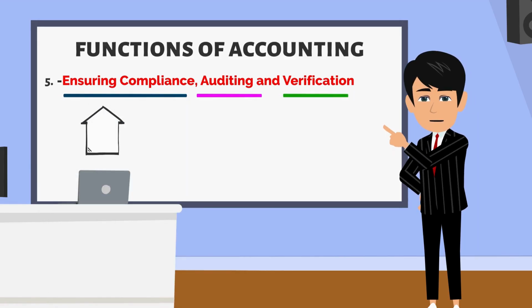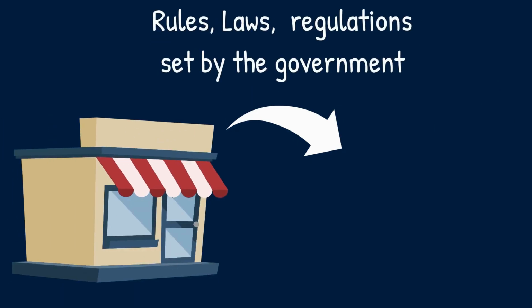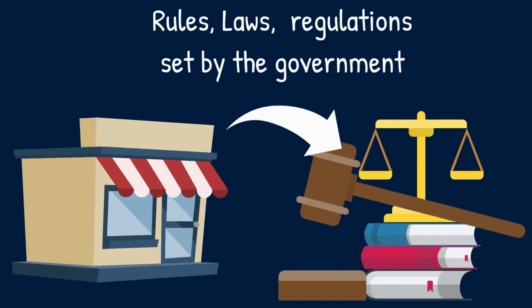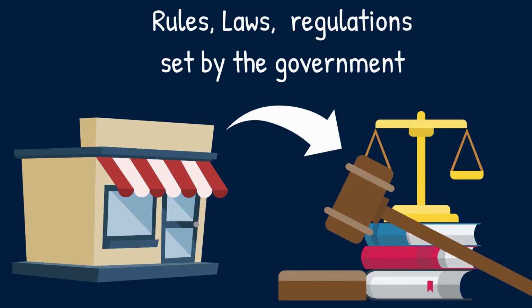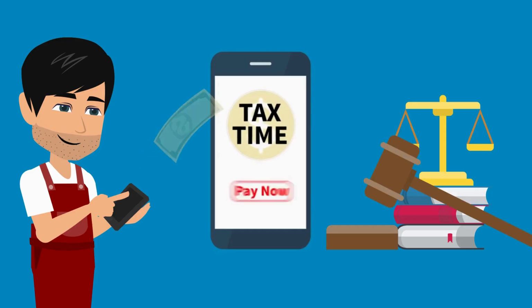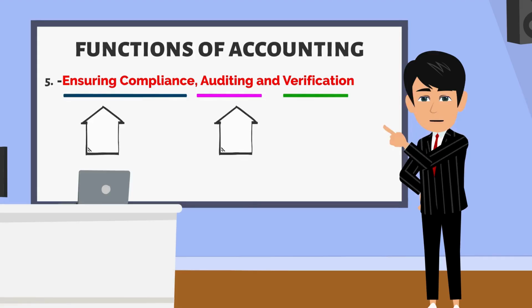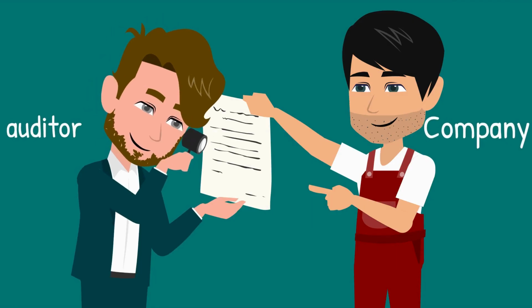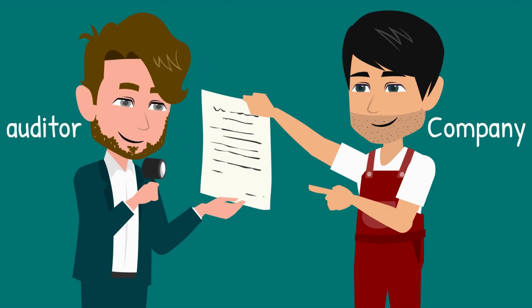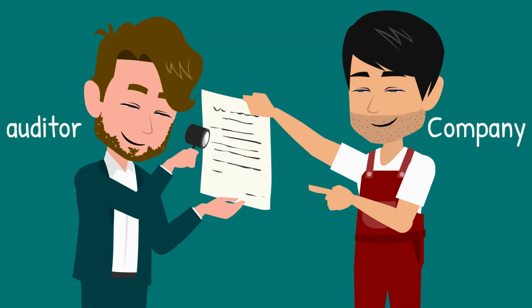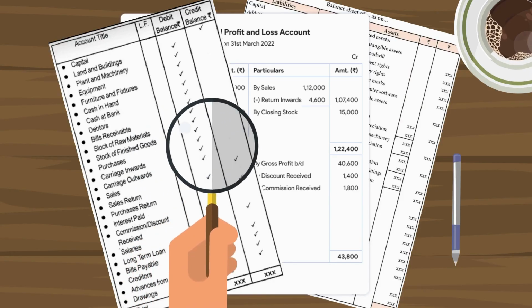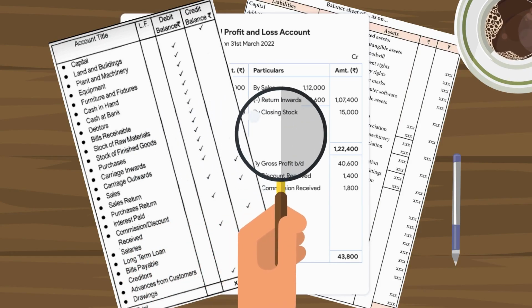Ensuring compliance. This means making sure the company follows all the rules, laws, and regulations set by the government. This includes things like paying the correct taxes and following accounting standards. Auditing. This is when someone, an auditor, checks the company's financial records to make sure everything is correct. It helps confirm that the numbers are accurate and reliable.